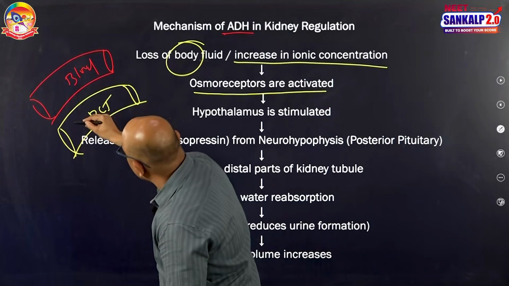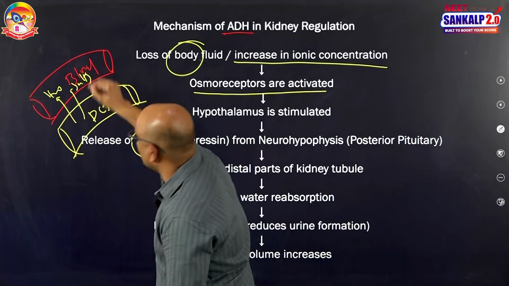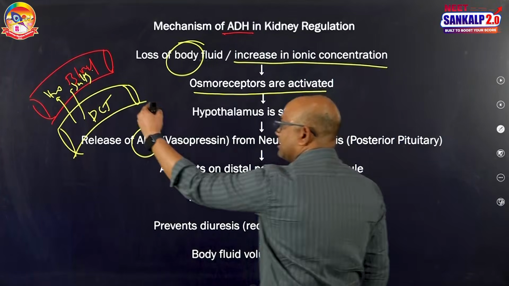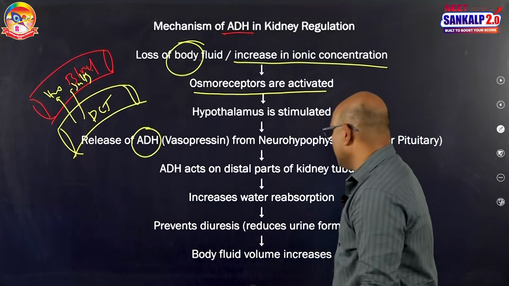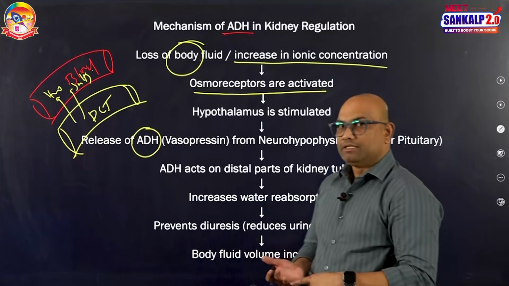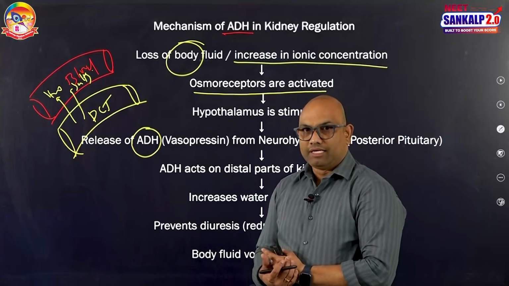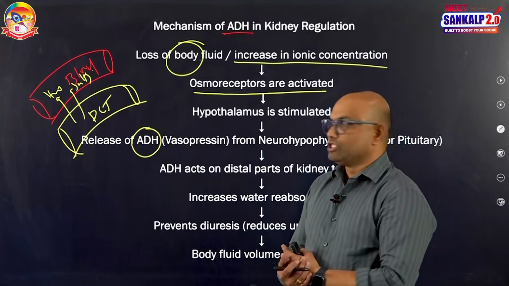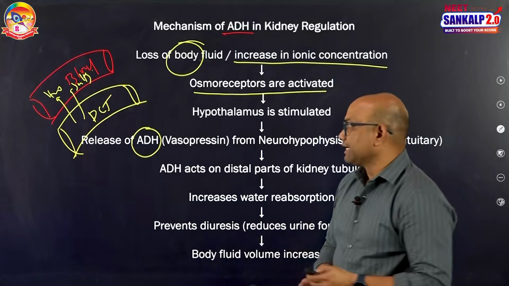It causes reabsorption of water into the blood followed by reabsorption of salts. When water or salts from the filtrate of DCT get into the blood, that increases the blood volume and increases the GFR. So ADH increases the blood volume and increases the GFR.